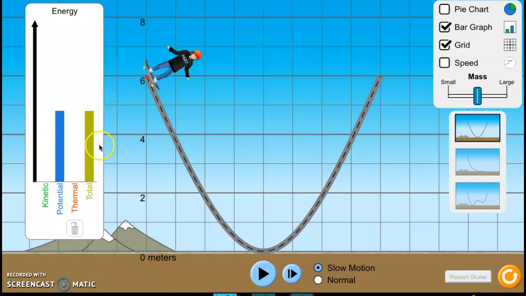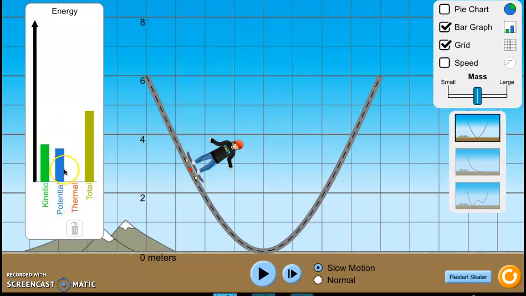And you will also see as he starts to move, potential and kinetic energy are going to change, but the total energy does not change. The total energy is always constant, and we're going to learn that coming up when we talk about the law of conservation of energy. Energy cannot be created or destroyed. It's constant, and it's going to stay right there at that amount. All right, let's start moving him.